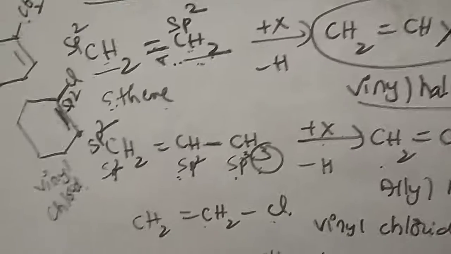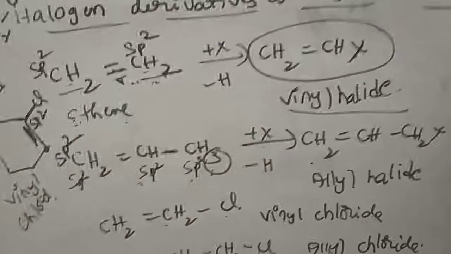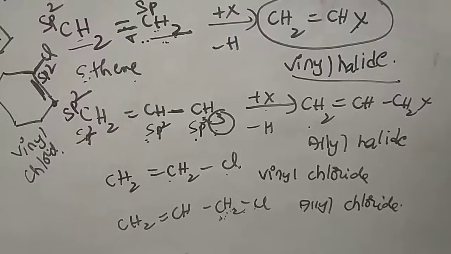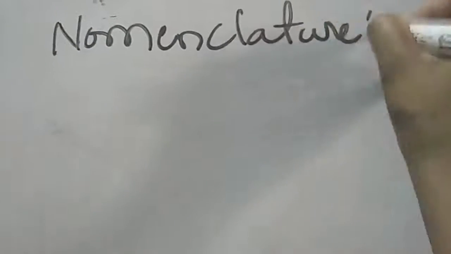Now come to the next part, that is nomenclature. Here the number of halogens attached to the carbon is given in the classification. The next one is nomenclature. So what is its nomenclature?